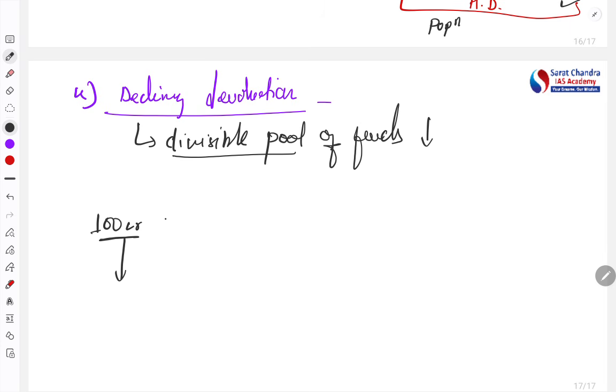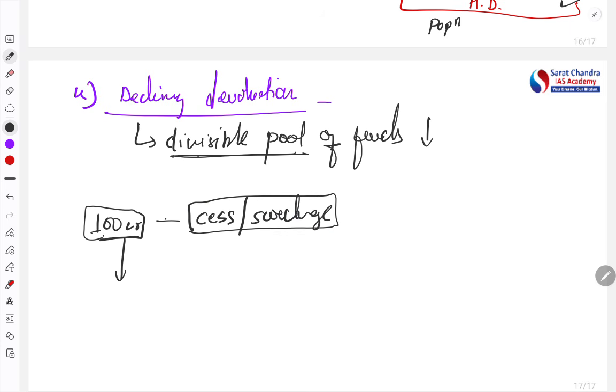Now you will say, why not? See, out of these 100 crore, such taxes are removed which do not form part of the divisible pool. Such taxes are called, for example, cess and surcharge. As per the constitution, the central government is not obligated to share the proceeds of cess and surcharge with the states.